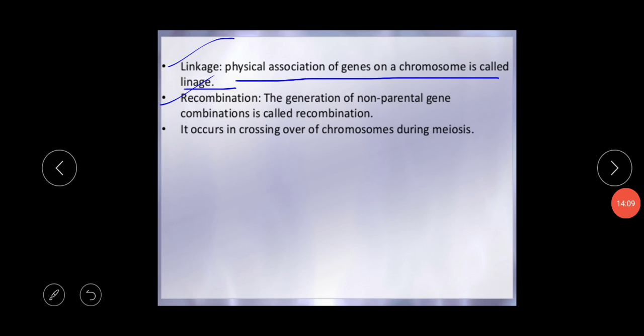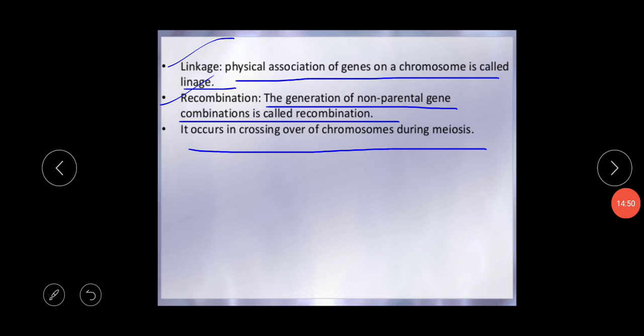And what is the basic definition of recombination? The generation of non-parental gene combinations is called recombination. This recombination occurs by crossing over of the chromosomes during meiosis, in prophase 1 of meiosis 1. Crossing over takes place in the pachytene stage, because prophase 1 has a total of five stages: leptotene, zygotene, pachytene, diplotene and diakinesis. In the pachytene stage the crossing over takes place normally.